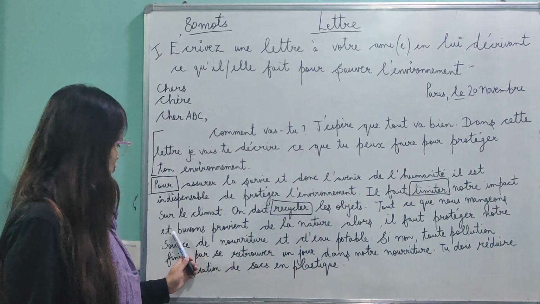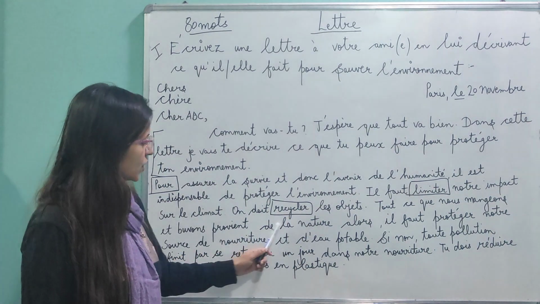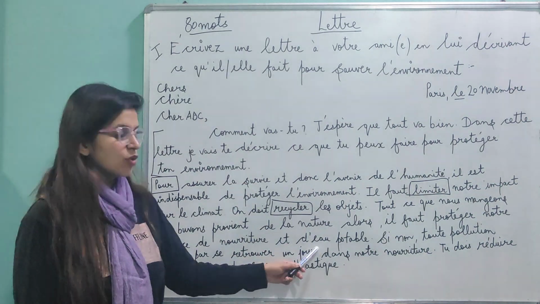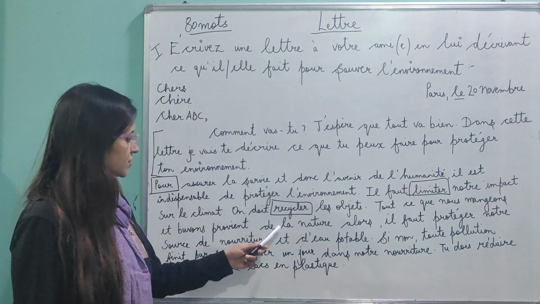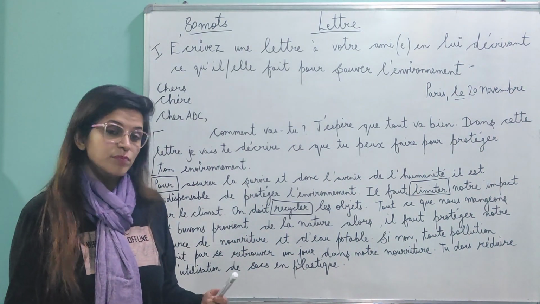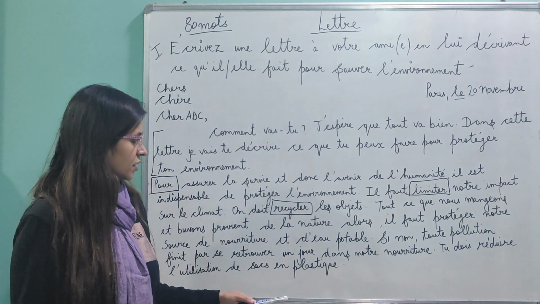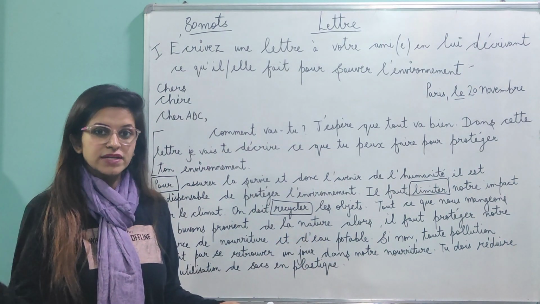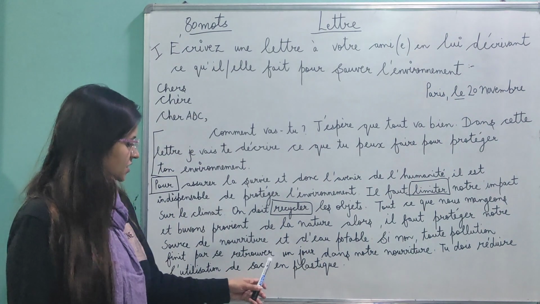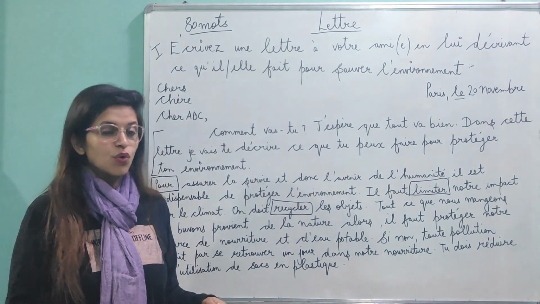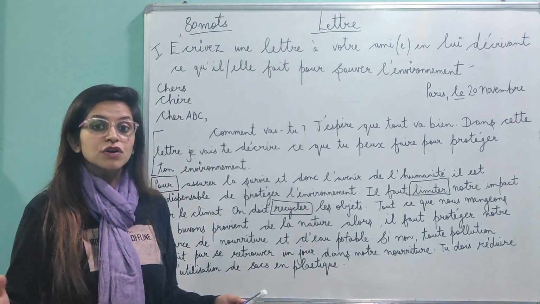Tout ce que nous mangeons et buvons provient de la nature. Alors, il faut protéger notre source de nourriture et d'eau potable. So whatever we eat and drink comes from nature, and it's very important to protect our source of food and drinking water. Sinon, you remember this line? Sinon, toute pollution finit par se retrouver un jour dans notre nourriture. So you can even add this. If not, all the pollution will be there in your food.